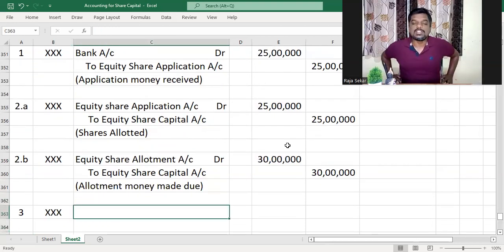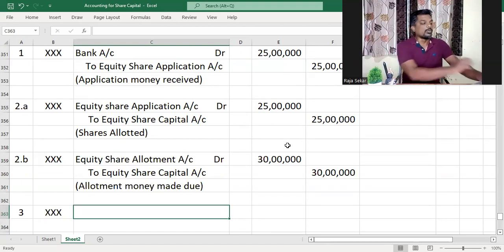Then now we got to receive the allotment money. This Karthik couldn't just do the normal thing like all the other shareholders. What did he do? He paid the remaining amount due on his shares along with the allotment money itself. So he paid the allotment money, and on top of that, he also paid the remaining amount. Okay, making it a big headache for us.